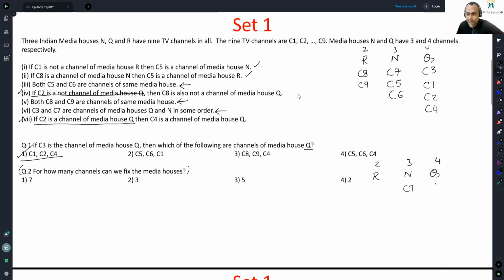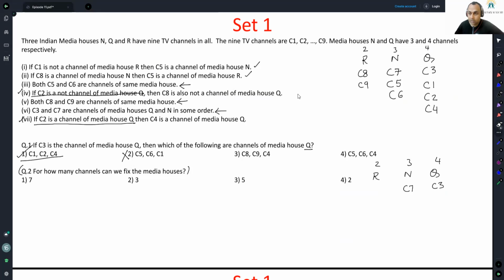I would know C7 and C3 based on the question. And then C5, C6, C1. First condition: if C1 is not a channel of media house R, yes, C5 is a channel of media house N. Can you see the violation has already occurred? C5 is in Q and C1 is not in R. So this is an unacceptable case.